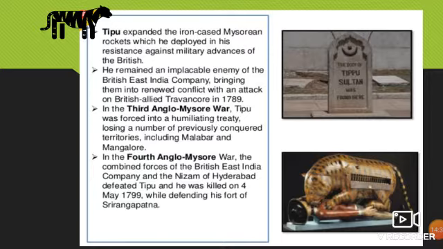When they entered the country's army, they taught lots of modern techniques of battle and weapons. But unfortunately, he died in the Anglo-Mysore War.